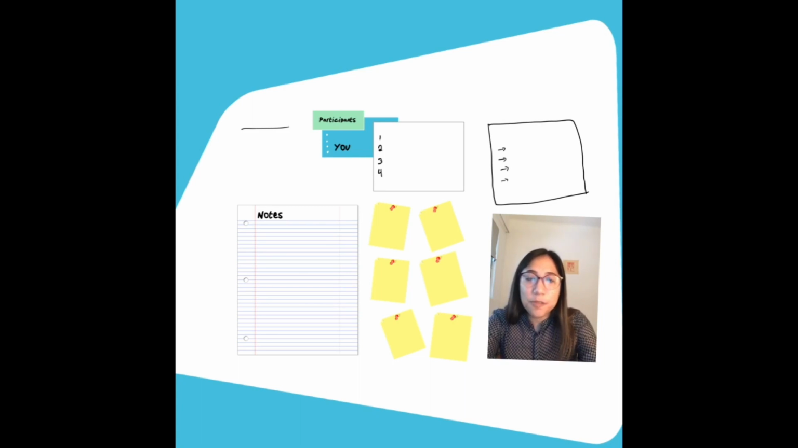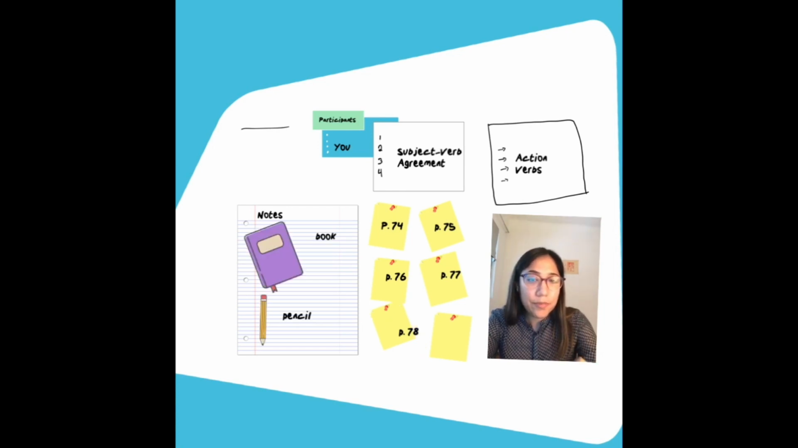In today's class, we're going to study subject-verb agreements that are on page 74 and 75. After that, we are going to study the action verbs, and these ones are on page 76 and 77. Okay? Also, we're going to answer page 78. For this class, you are going to need your book, your pencil, and a notebook or a paper or something to write on.